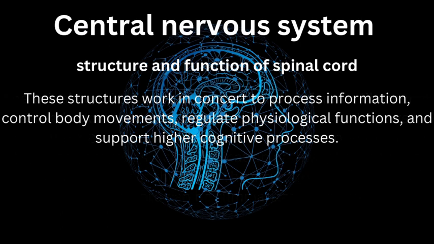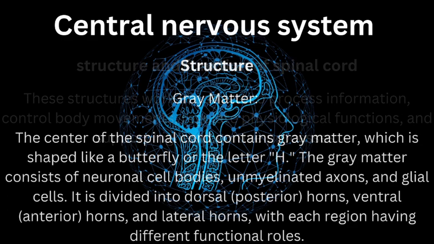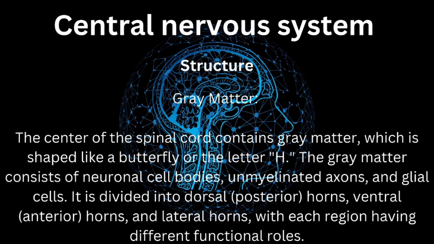These structures work in concert to process information, control body movements, regulate physiological functions, and support higher cognitive processes. Structure of the spinal cord involves: